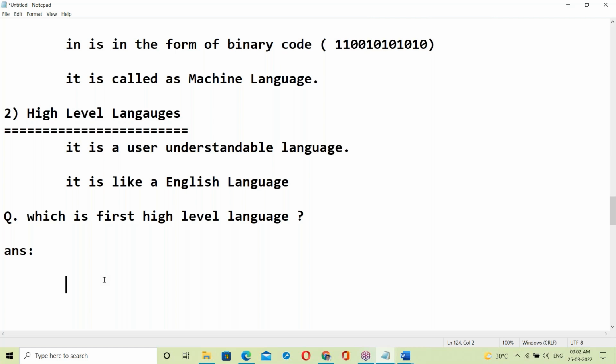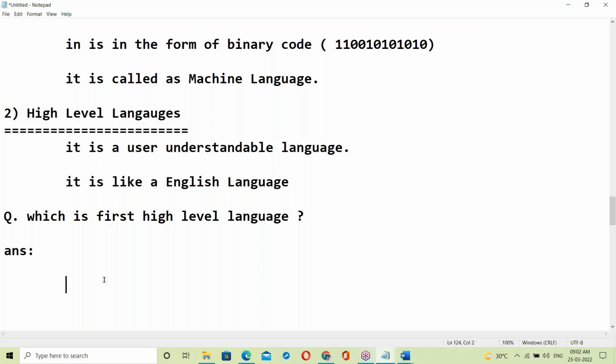See, now presently everyone is working based on that language. Java is working based on that language. C++ is based on that language. .NET also is based on that language.